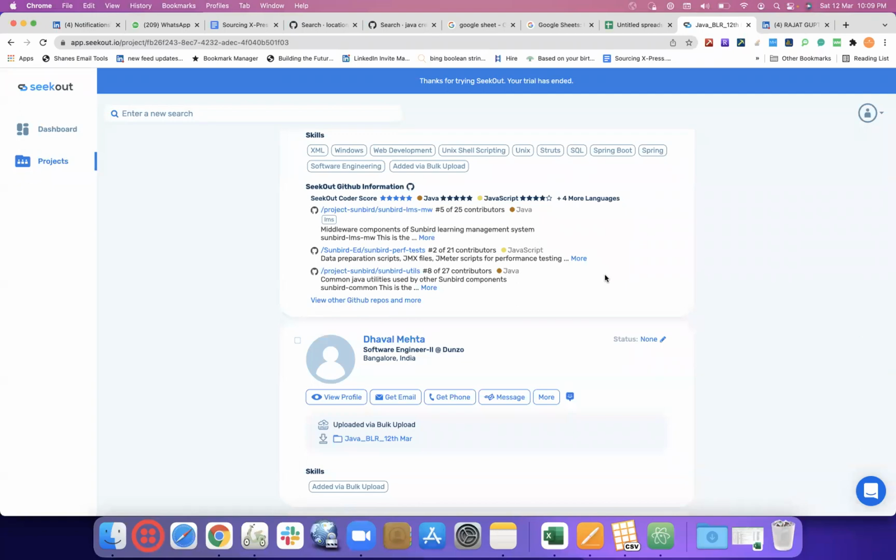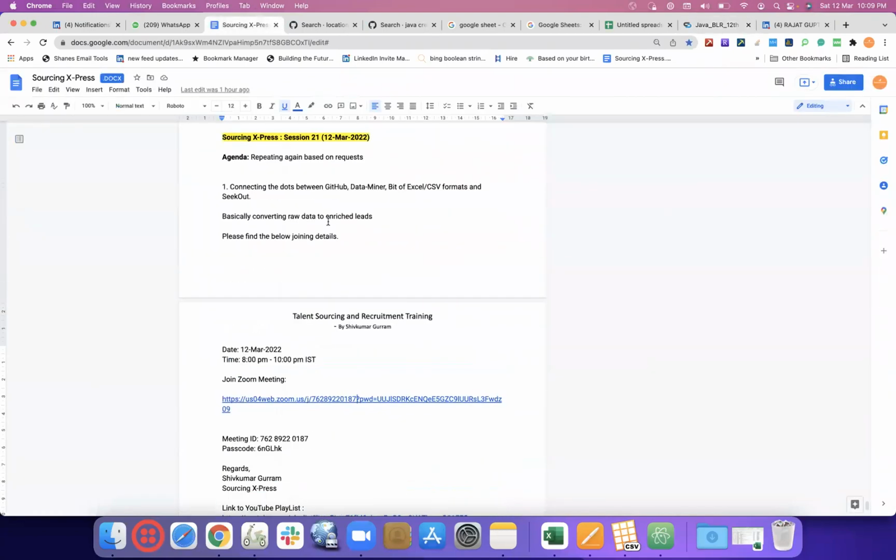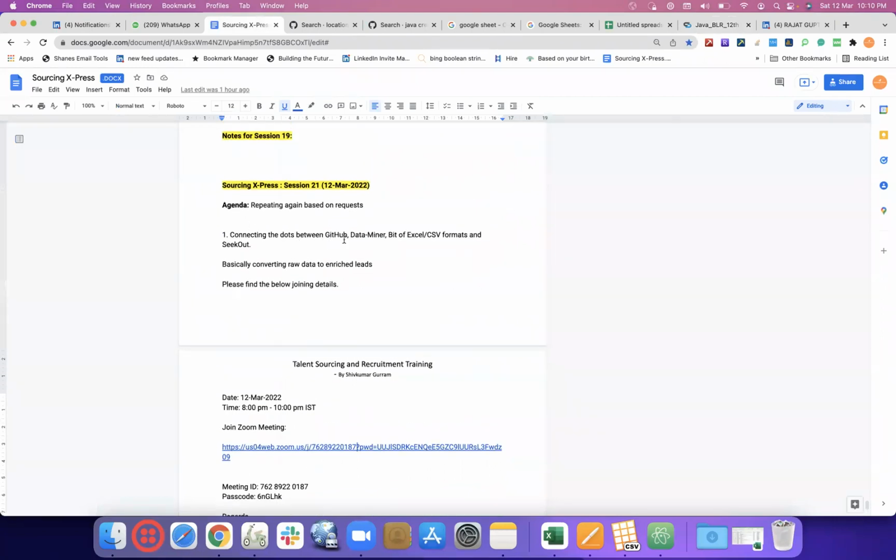That's the reason I mentioned, basically converting the raw data, connecting the dots between GitHub, Data Miner, a bit of Excel or CSV formatting, and Seekout, basically converting the raw data to enriched leads.